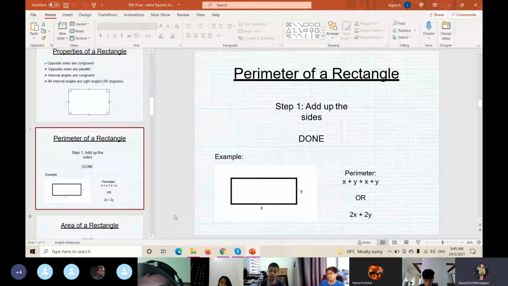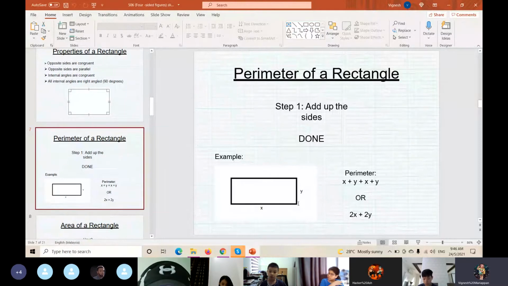Perimeter first. In perimeter, we have to add up all the outer lines, correct? We have to add up all the sides. For example, here we have x for the length and then the height we have y, correct?